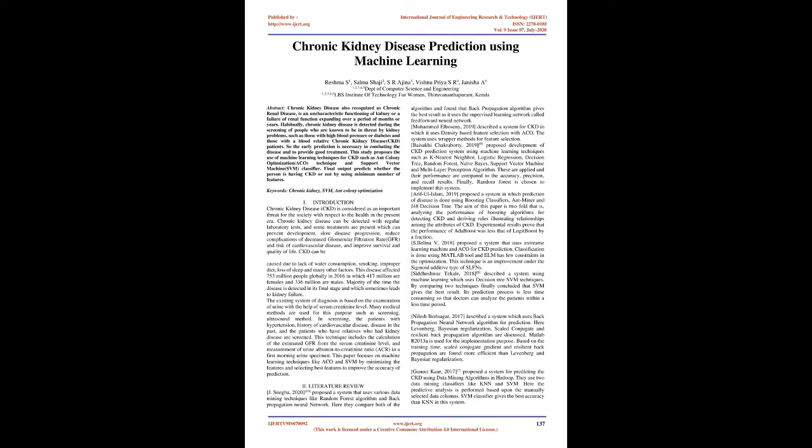2. Literature review. J. Snigha, 2010, proposed a system that uses various data mining techniques like the random forest algorithm and the backpropagation neural network. Here they compare both algorithms and found that the backpropagation algorithm gives the best result, as it uses the supervised learning network called a feed-forward neural network.